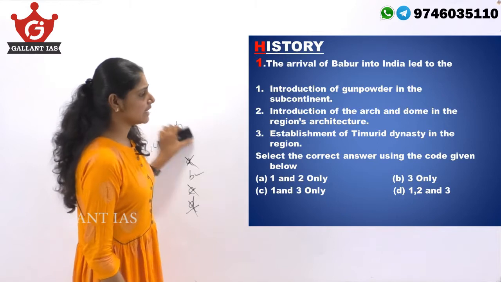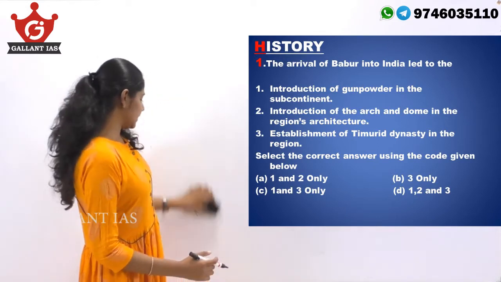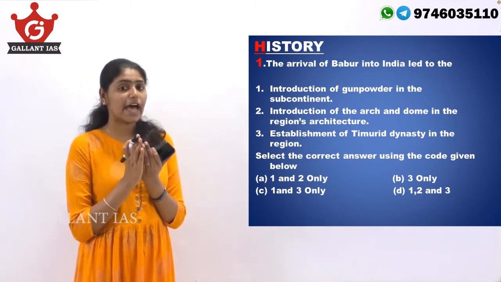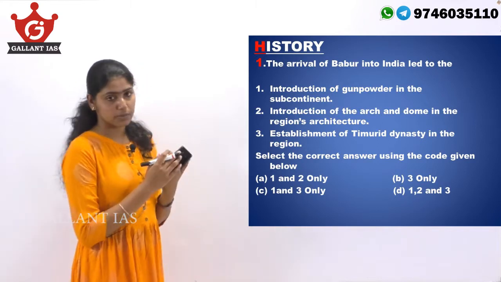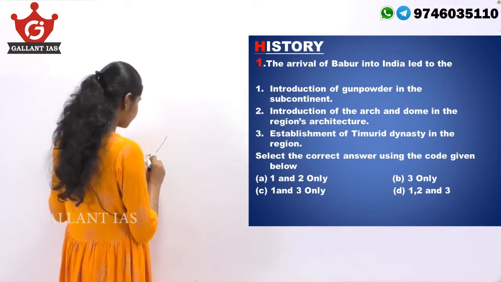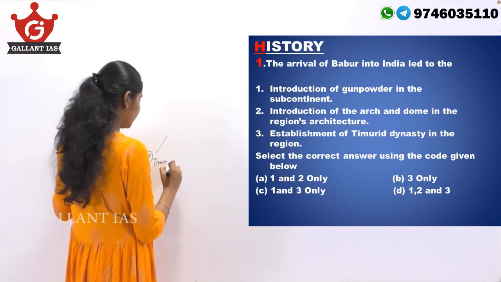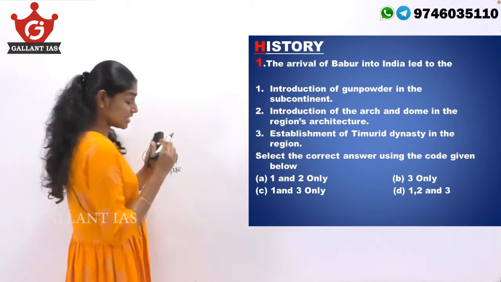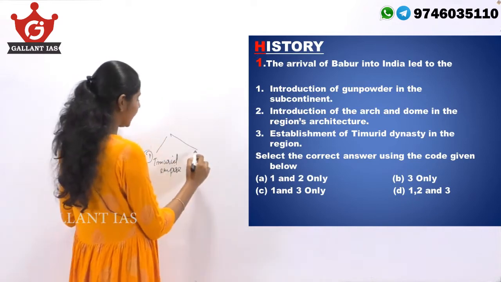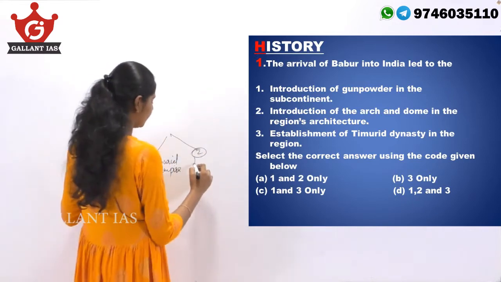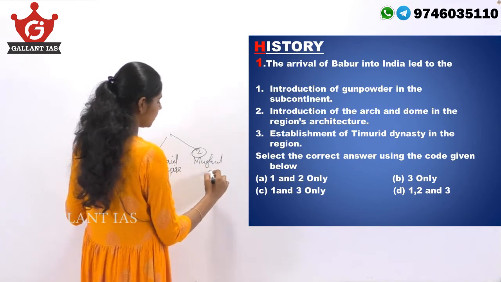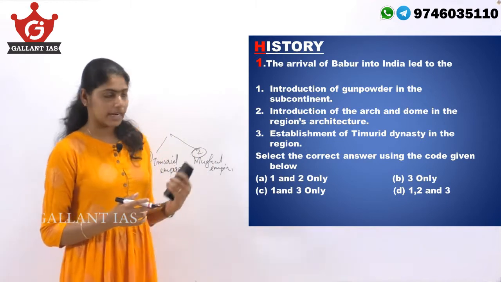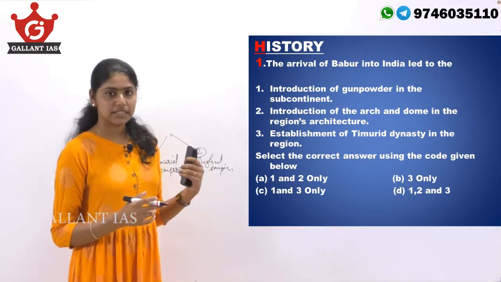Establishment of Timurid dynasty in the region. Actually, Timurid dynasty is a Sunni Muslim dynasty and it is cited that there have been two major empires for this Timurid dynasty, and one is the Timurid Empire, which was in Persian and Central Asian regions, and the second is the Mughal Empire, which was there in the Indian subcontinent. So, the third statement is right. So, our answer will be option B, 3 only.